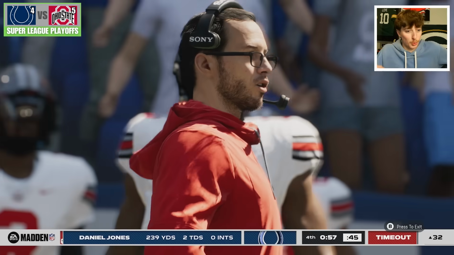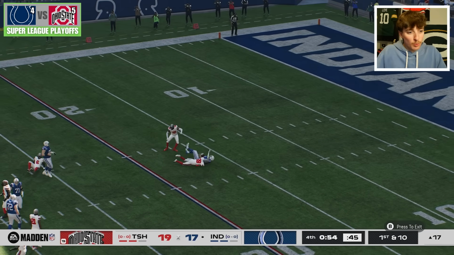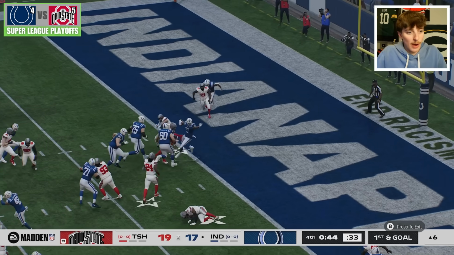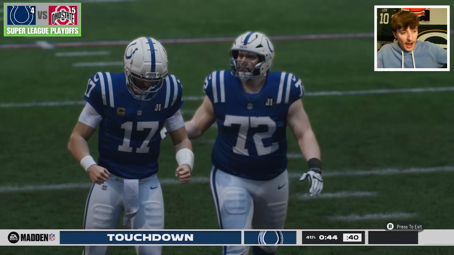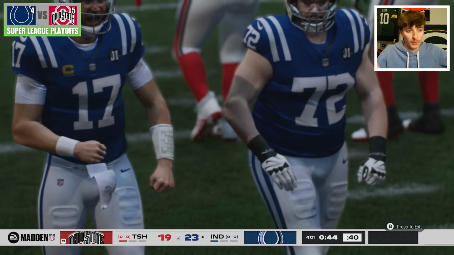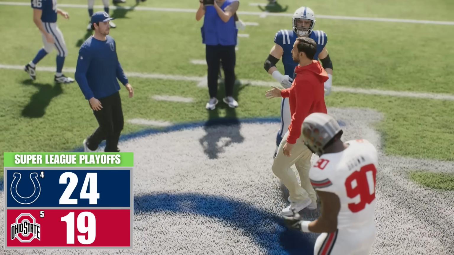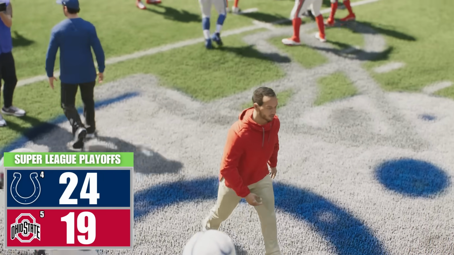Tyler Warren, it takes 3 Buckeyes to take him down. Again, passing well, in field goal range now, Michael Pittman. And now a handoff is in the end zone. A touchdown by the Colts. It was just 4th and 8 from their own territory. Ohio State might be able to win Big Ten championships here, but they can't close it out this time.